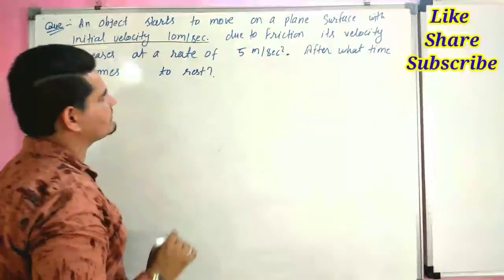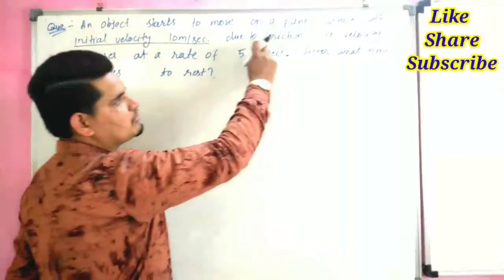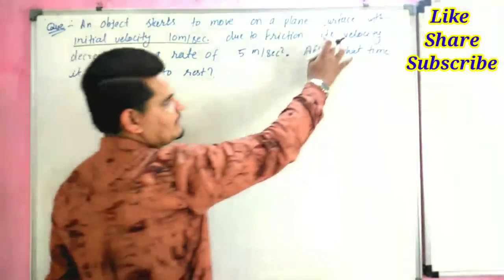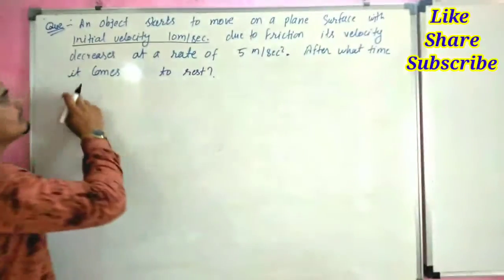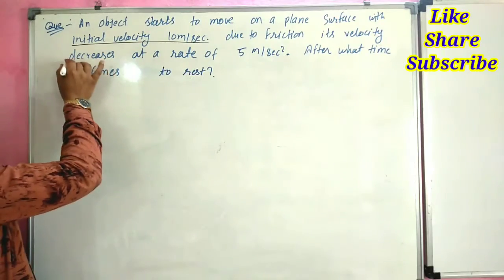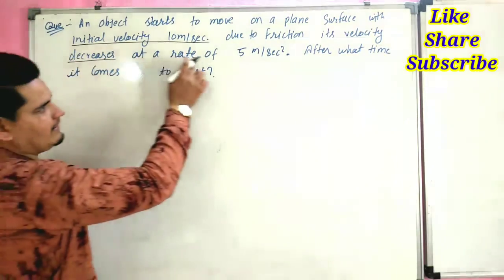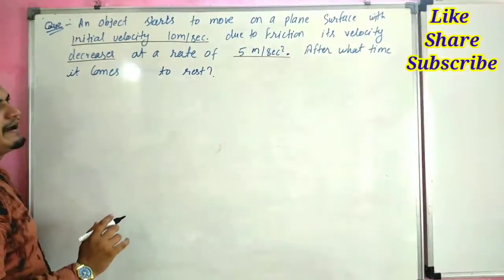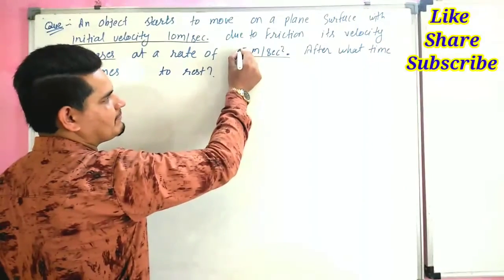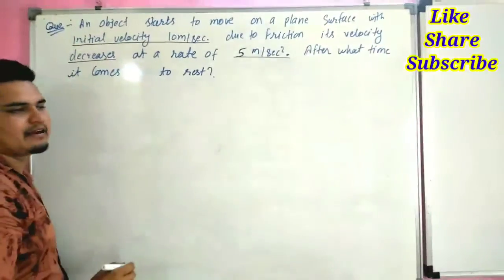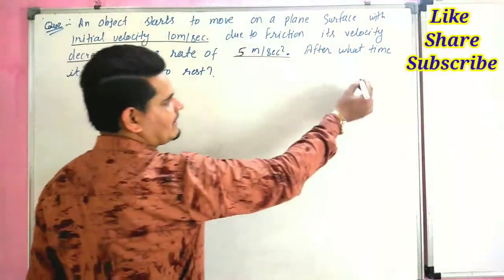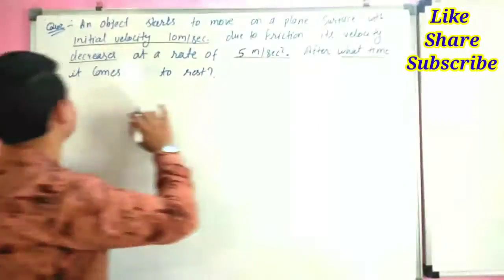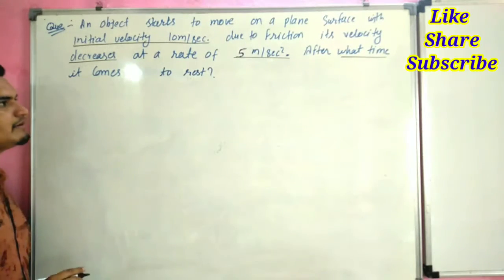Due to friction, its velocity decreases at the rate of 5 meter per second square. After what time does it come to rest?